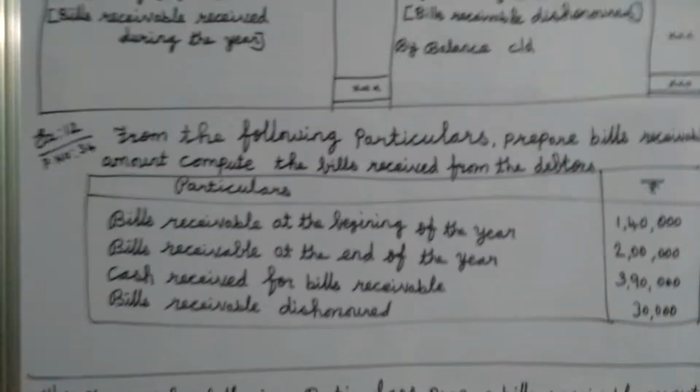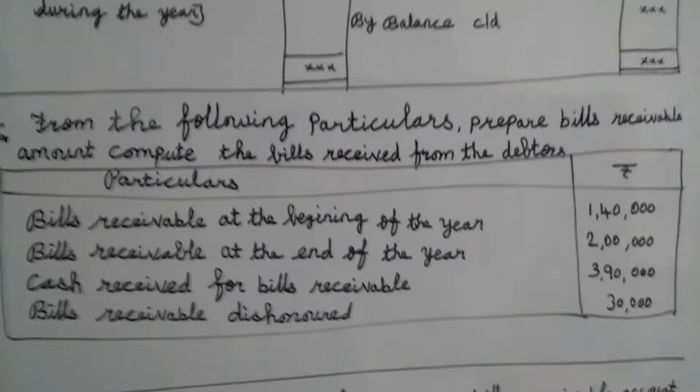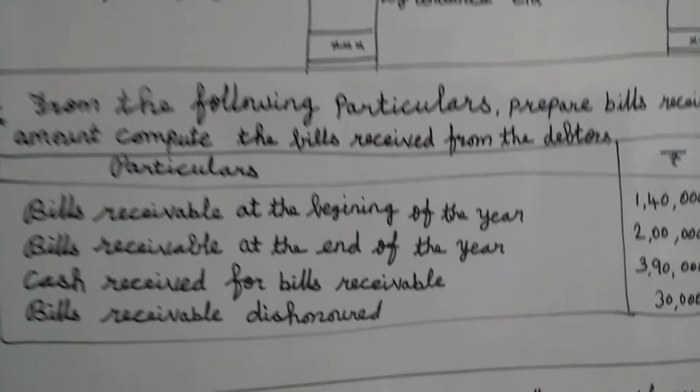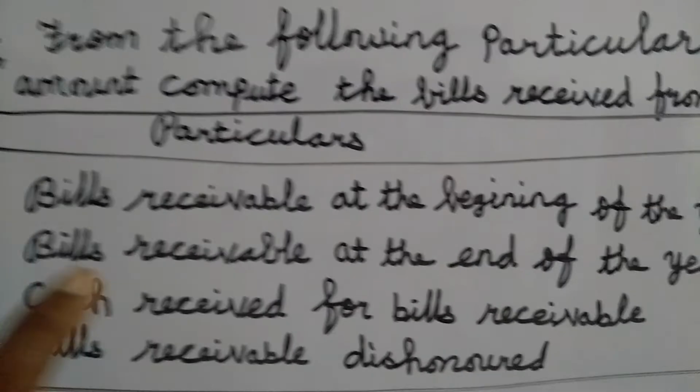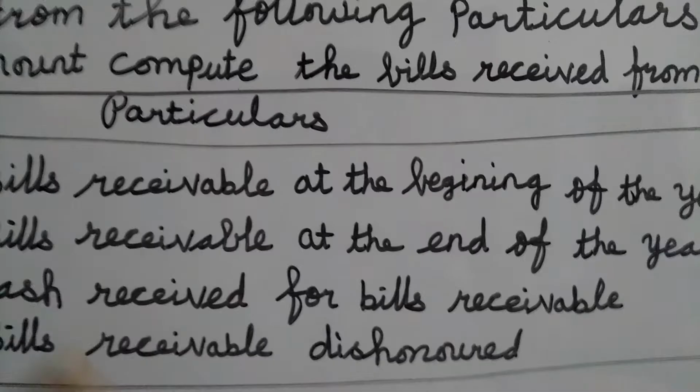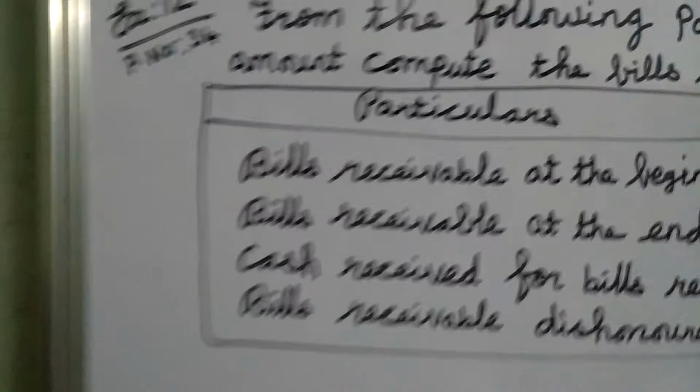Some particulars are given, and from this information we want to prepare the bills receivable account. All the information relates only to the bills, since we made only credit sales.